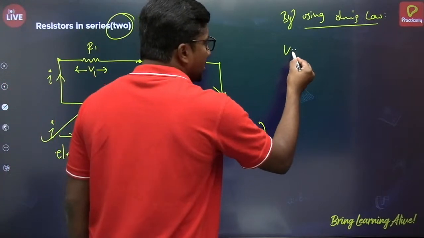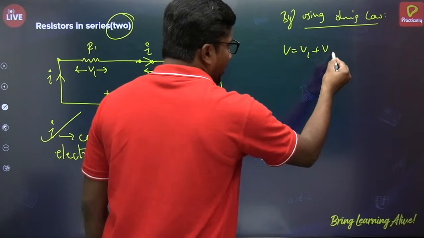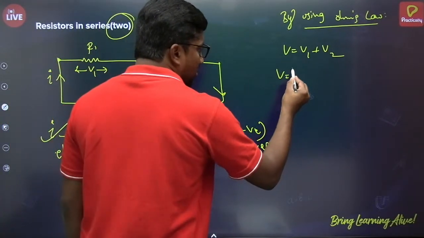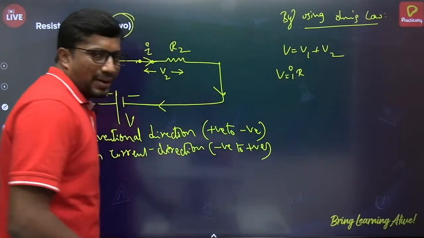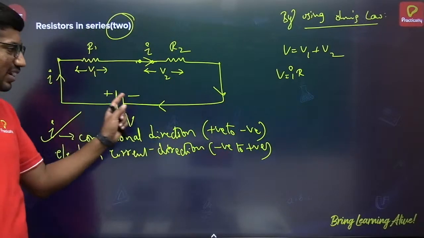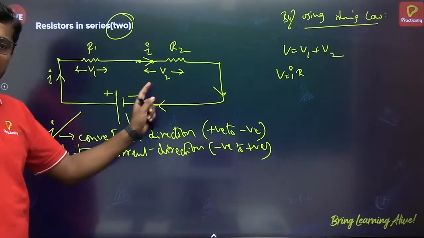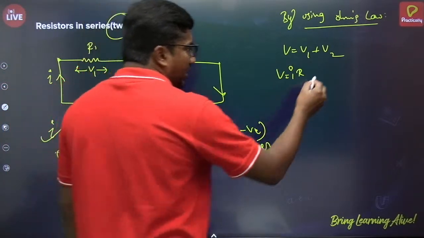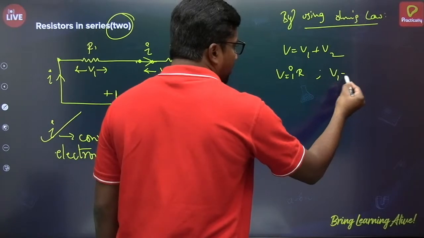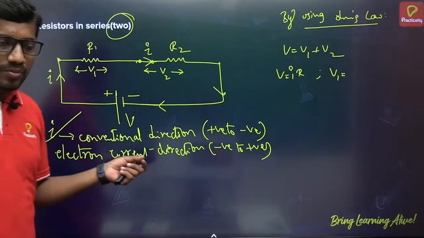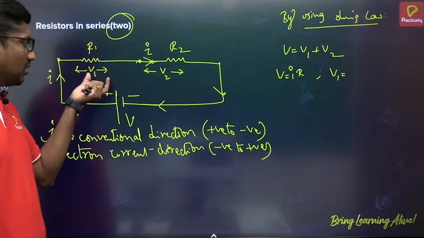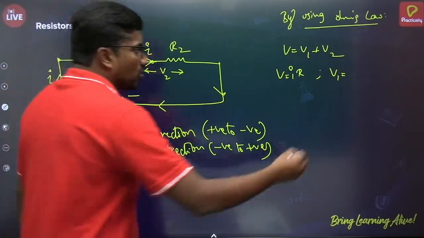So V is equal to V1 plus V2. By using Ohm's law, V can be written as total amount of current multiplied by the total resistance offered by this circuit. So V is equal to IR I am taking, and V1 is nothing but, again applying the same Ohm's law, V1 is the voltage drop across this resistor R1. Across that resistor current flow is I.